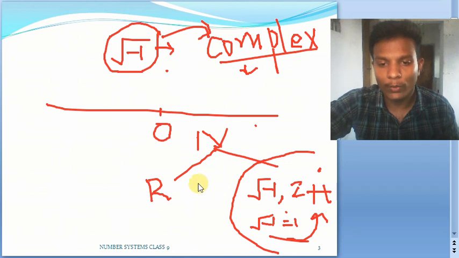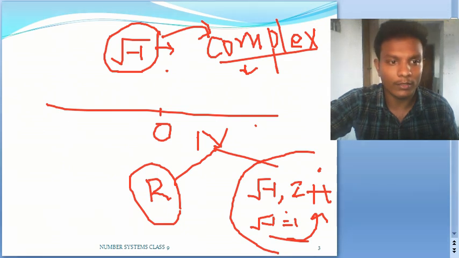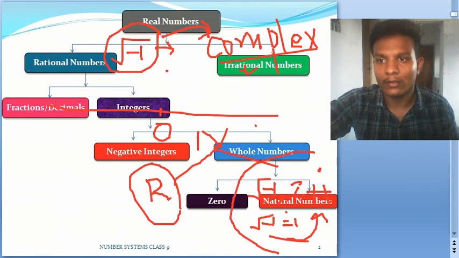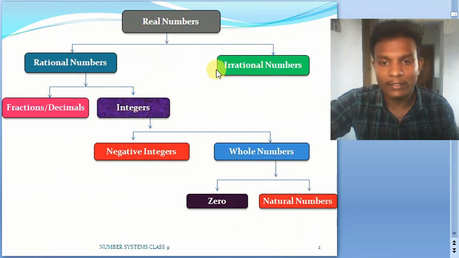we won't include in the set of real numbers. So this real number classification I have explained. So here, if you see the things here, these two things will become our real numbers. So I hope the classification of numbers is